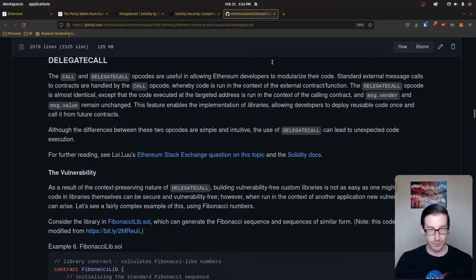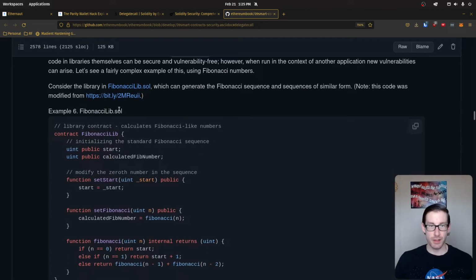Same thing. But the key thing in this explanation, the reason I appreciated it so much, is that first they explain the concept of delegate-call and the difference between delegate-call and call, because they're similar in nature, or at least they're two opcodes that sometimes get smashed together. In addition to that, they talk about the vulnerability specifically through an explanation of Fibonacci. It's a Fibonacci library, and the reason I like this explanation is because it's somewhat more realistic. It's not necessarily a toy example that's small and minuscule, but it's pretty robust because they explain a few different methods of how you can exploit this and the impact of such.